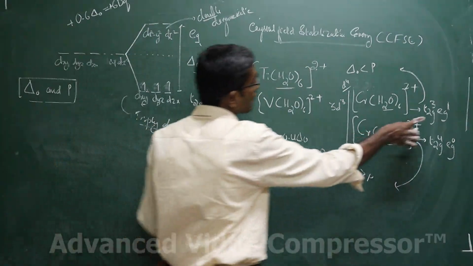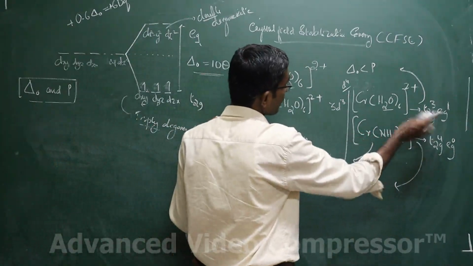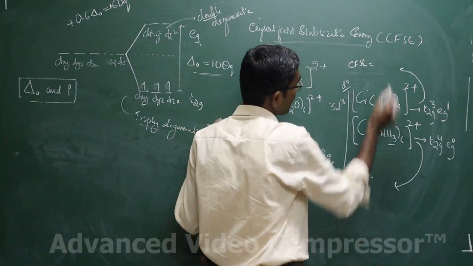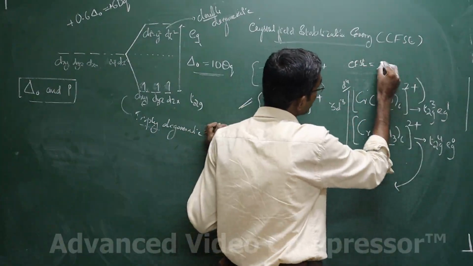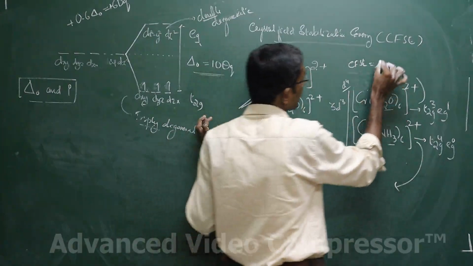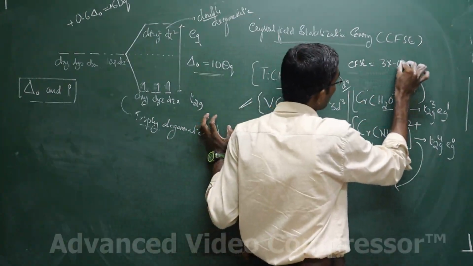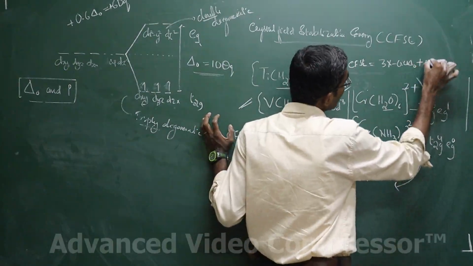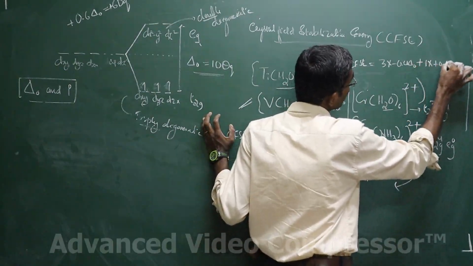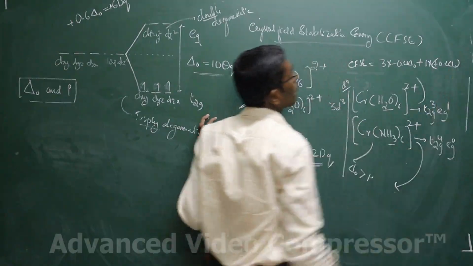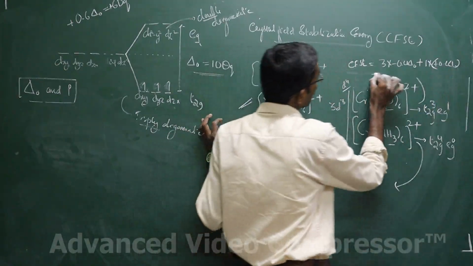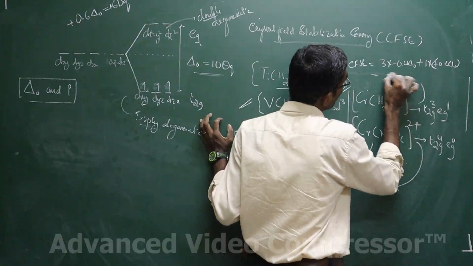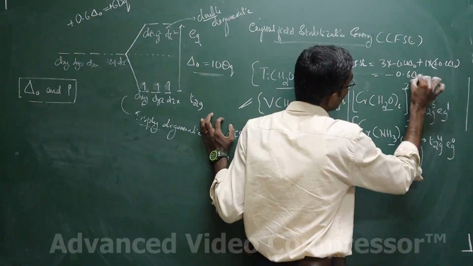What is the CFSE for this, then? CFSE for this particular complex, can we write it? CFSE for T2g3, that is 3 electrons in the T2g orbital, 3 into minus 0.4 delta naught plus 1 into plus 0.6 delta naught. That means this is minus 1.2 plus 0.6, that is minus 0.6 delta naught.